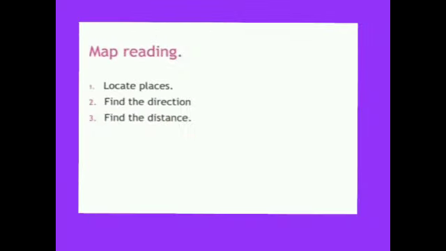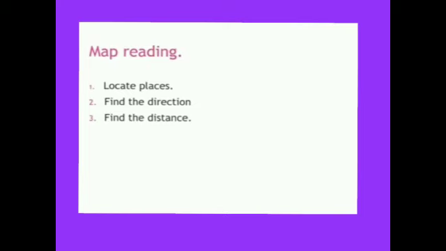So now children, we discussed what is the meaning of a map, types of maps, uses of maps and what are the symbols. When you know all these things, you can easily read the map. So map reading is very important. To read and understand a map, you need to know the meaning of the symbols.